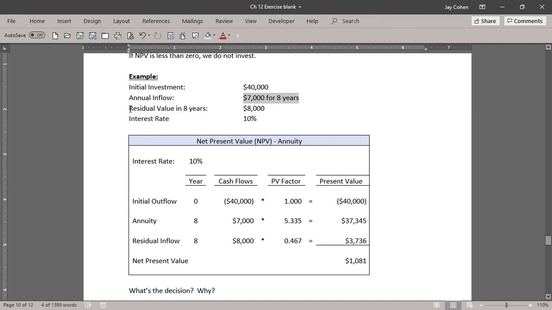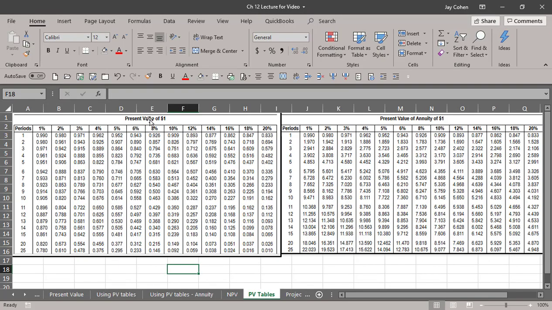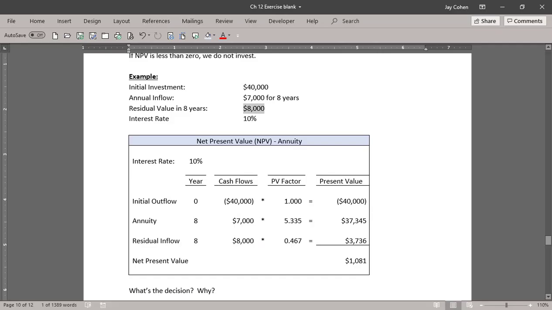This also has a residual value. So at the end of year 8, it's worth something. It's worth $8,000 at the end. I will pay for that. I will invest because I'm going to get something out of that. So at the end of year 8, I will get $8,000. So now I'm going to go back to the regular table, not the annuity table. It was 8 years, and I think it was 10%, 0.467. Yeah, 8 years, 10% is 0.467. So that's 37.36. That means for the $8,000, I will pay up to 37.36 for that $8,000.